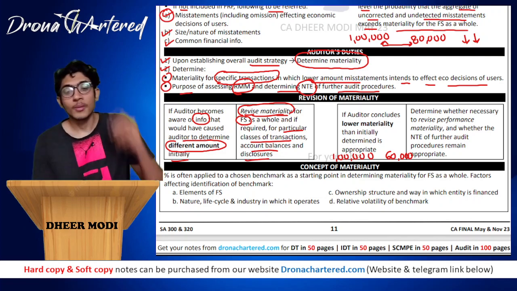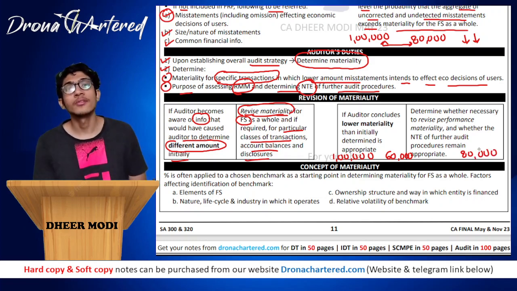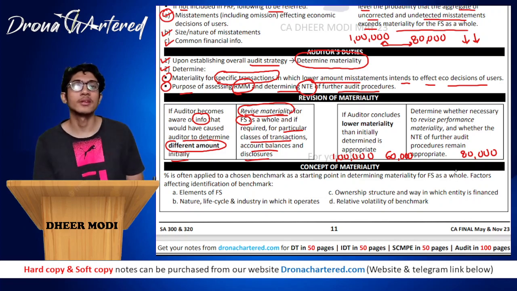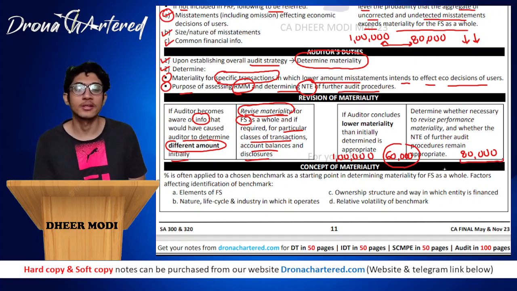Now what you should remember is, in our example, our performance materiality was how much? 80,000. And we know that your performance materiality is always less than the planning materiality. So over here, since this is 60,000, my 80,000, that is my performance materiality, should be less than my planning materiality.